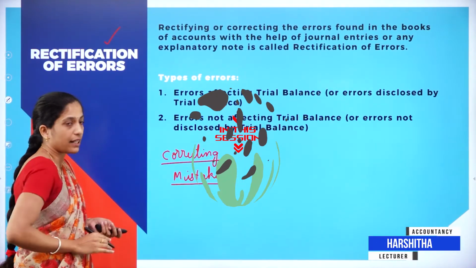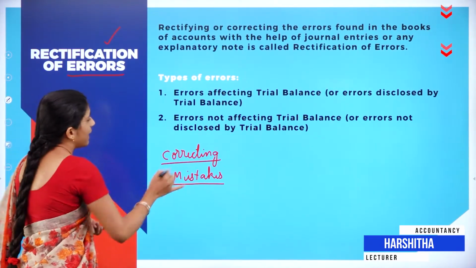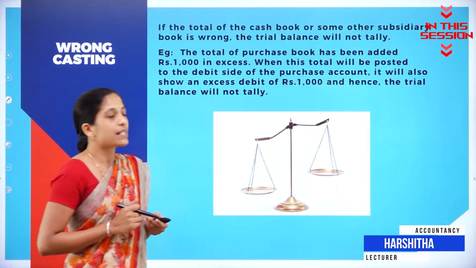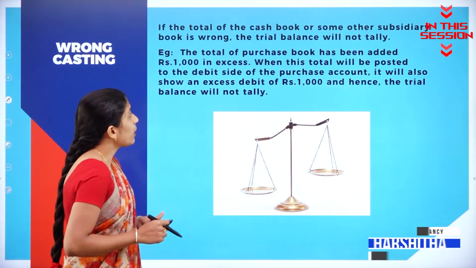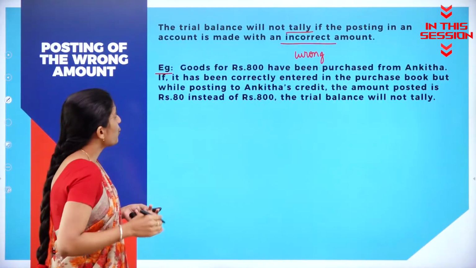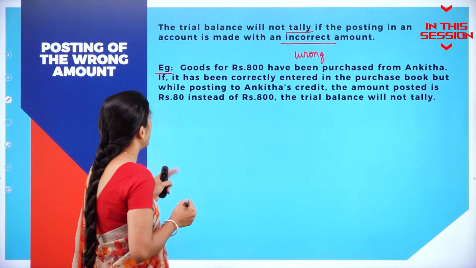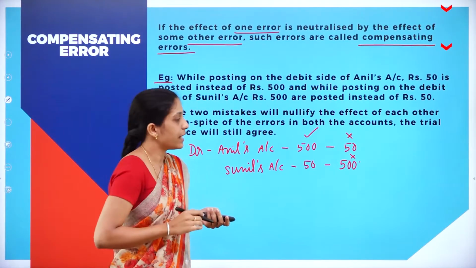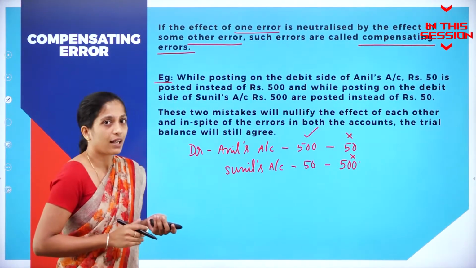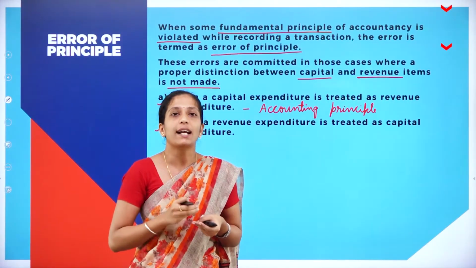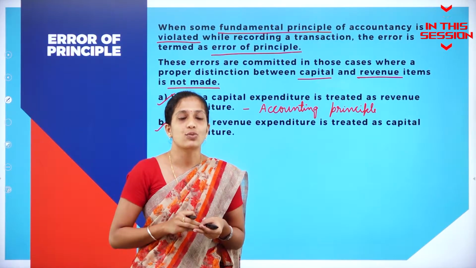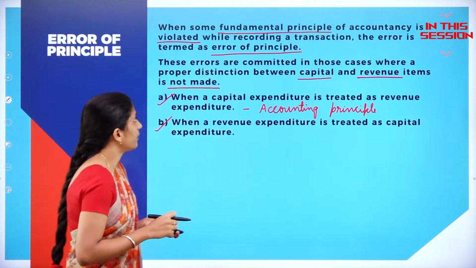Rectification means correcting. Errors means what? Errors means mistakes. Now what is this wrong casting? If the total of cash book goods for rupees 800 has been purchased from Ankita, debit side as well as credit side gets tallied, right? You are not following the accounting principle, then it is called as what? Error of principle.